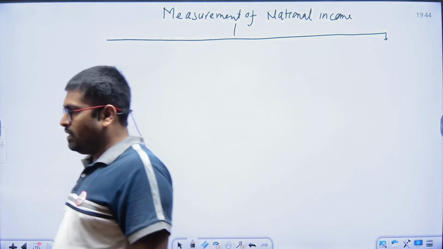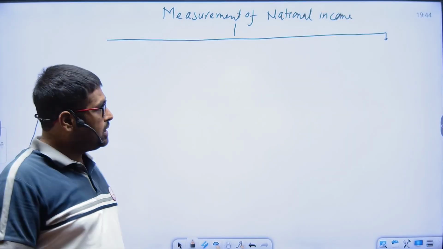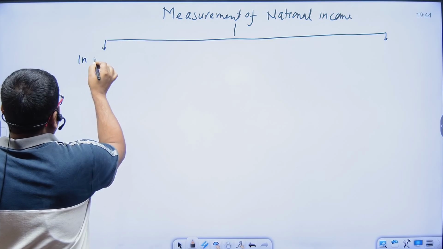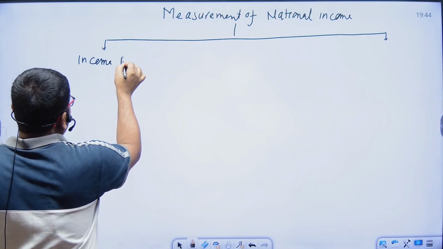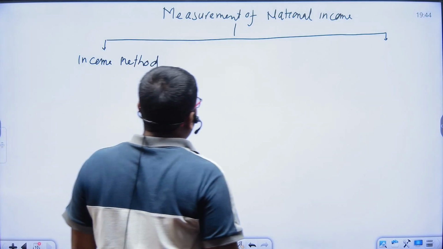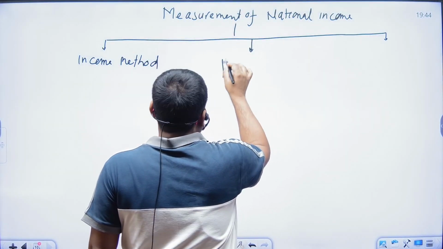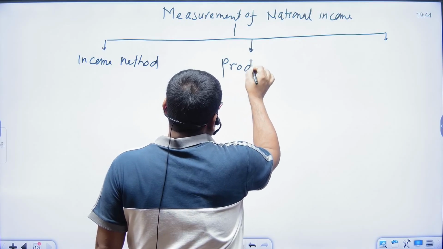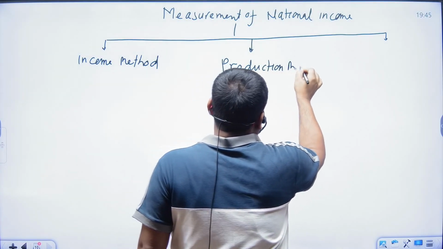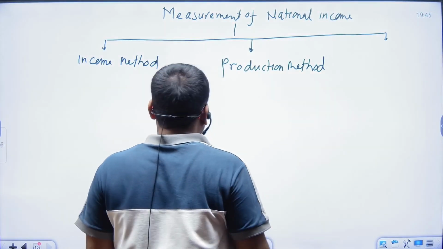One is the income method, another is the production method, and next one is the expenditure method.